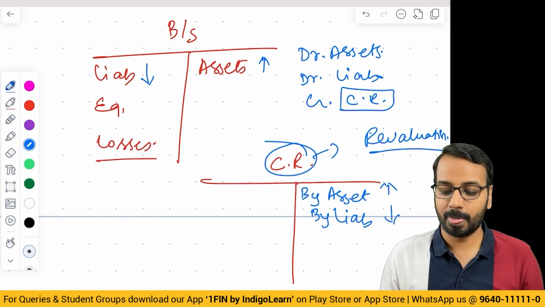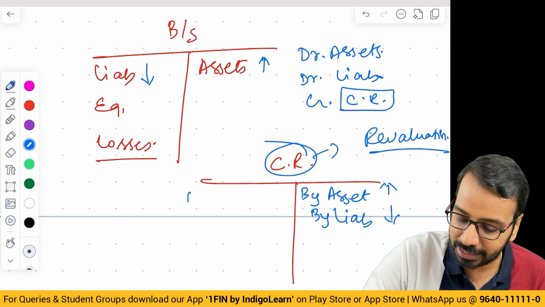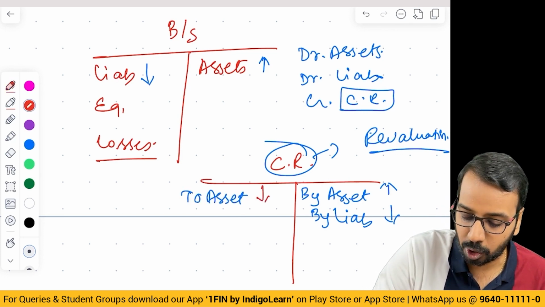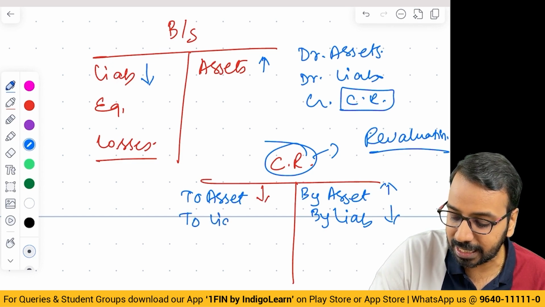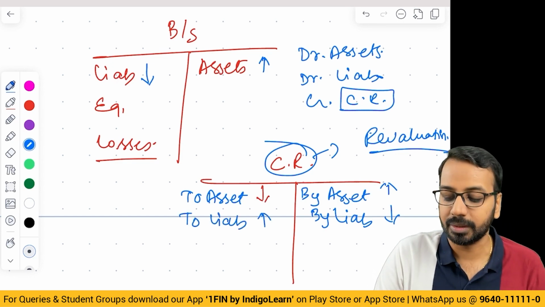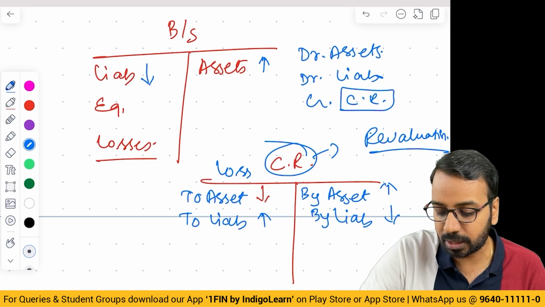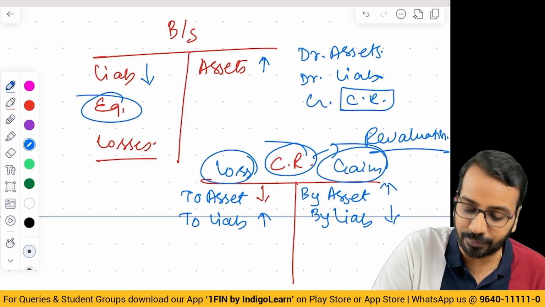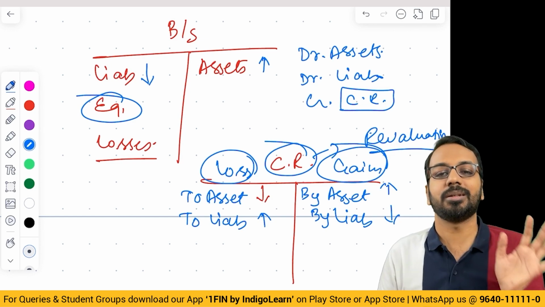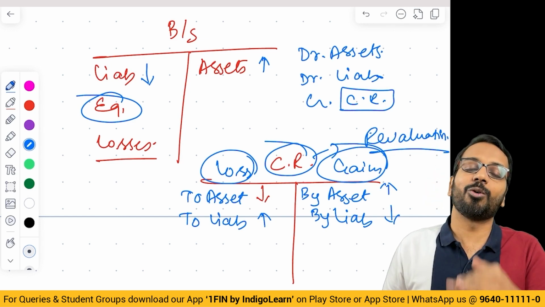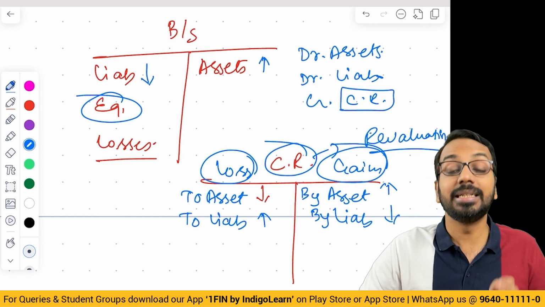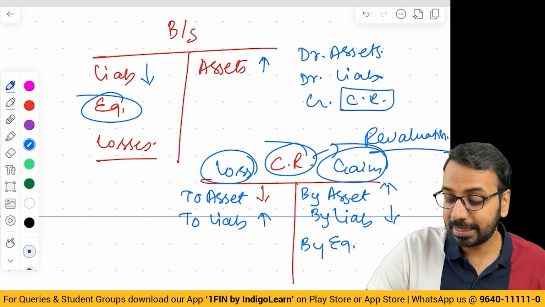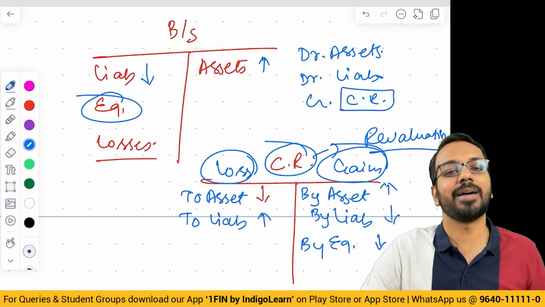Okay, nothing new. Then, if there is a decrease in asset, or if there is an increase in liability, that is a loss. So all my losses will come here, all my gains will come. Same way, equity generally will be a gain only, because equity holders have to sacrifice something. If there is any gain, what does it mean? Equity value we have reduced. So here you will say by equity, this is a reduction in value of equity.